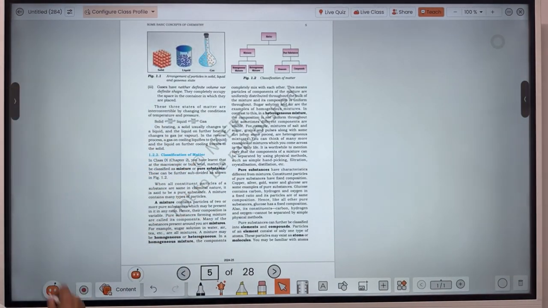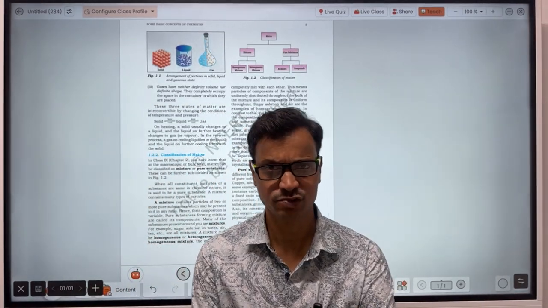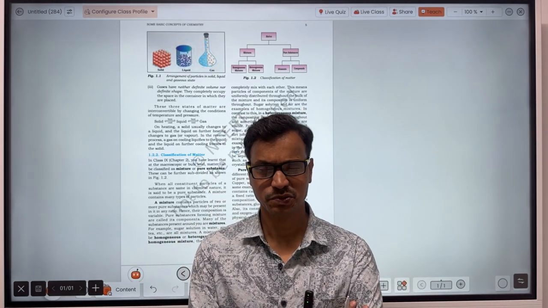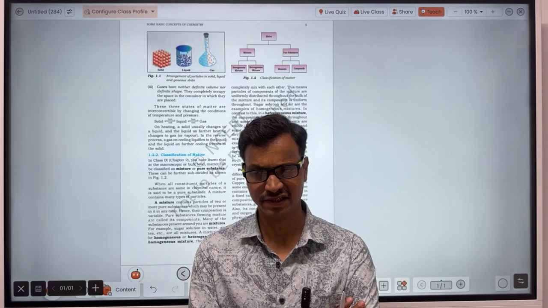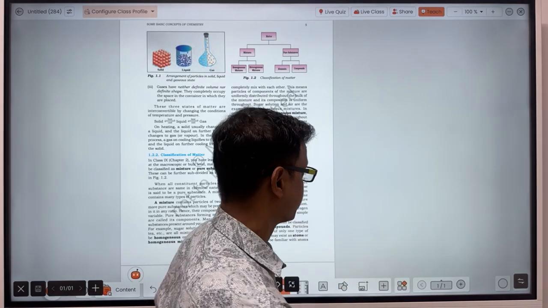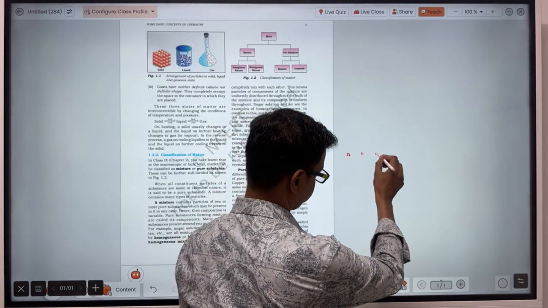Solids, okay, what is here? When you supply heat energy, then solid will change into liquid, and liquid will again change into solid. When heat energy is supplied to the solid, suppose these are the solid particles.